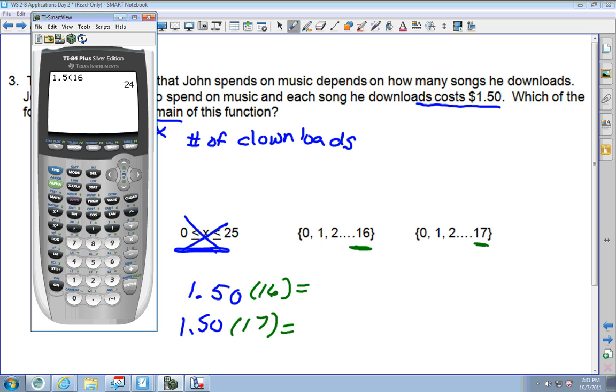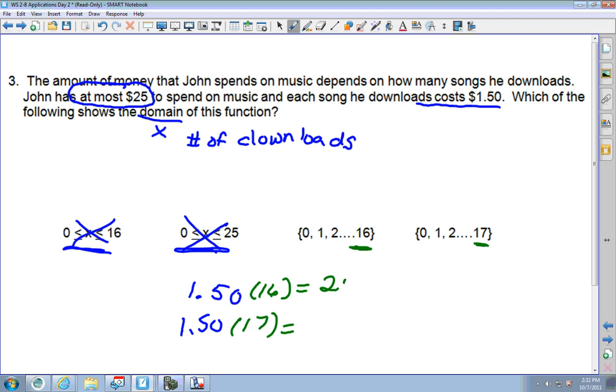Enter. I'll go ahead and put in there $1.50 times 17. Okay, so we have 24 and then 25.50. It says we have at most $25. Here I'm 50 cents over. So it would be the 16. It would be 0 to 16.